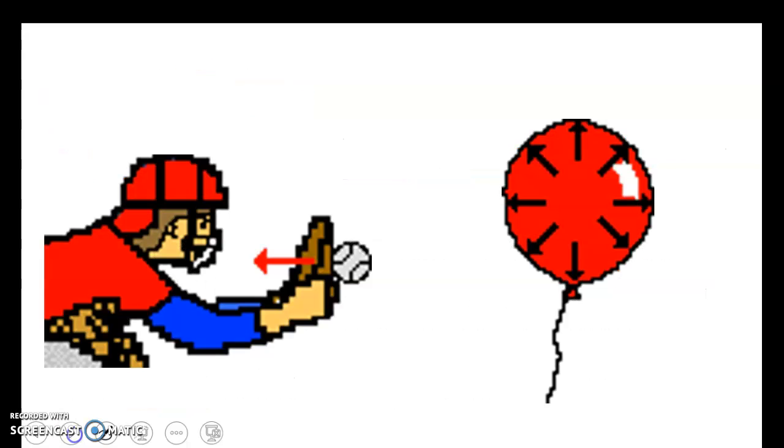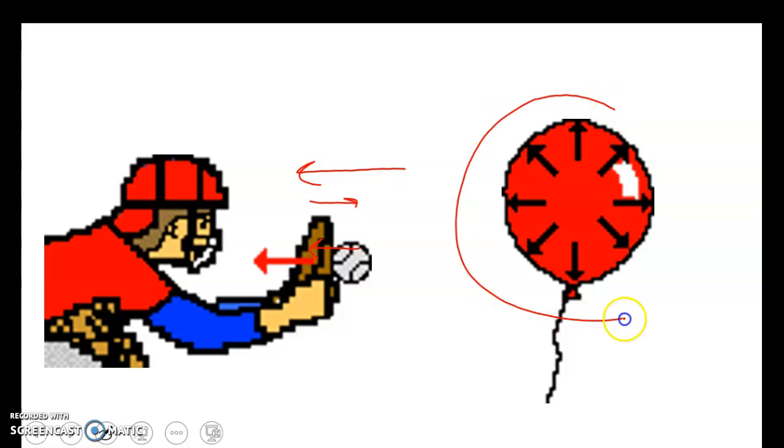And if you can talk about those two objects that way, you know which way they're going. So for example, the ball is hitting the catcher's glove. The ball is applying a force onto the glove. But Newton's third law says equal and opposite. The glove is applying a force equal to that back on the ball. With a balloon, you get air pressure pushing out onto the balloon. The balloon is pushing back on the air particles with equal but opposite force. So the balloon and the air is our force reaction pair. Ball and glove, force reaction pair. That is all.